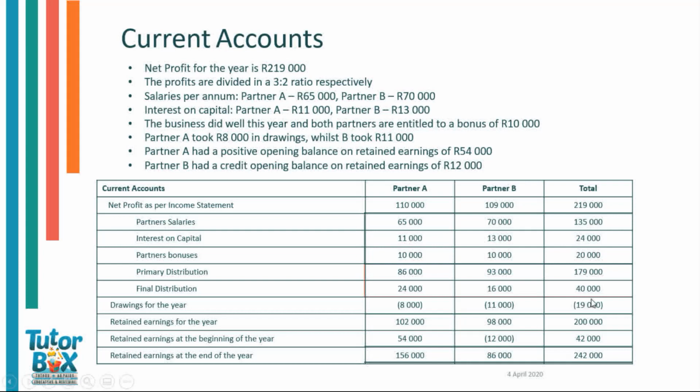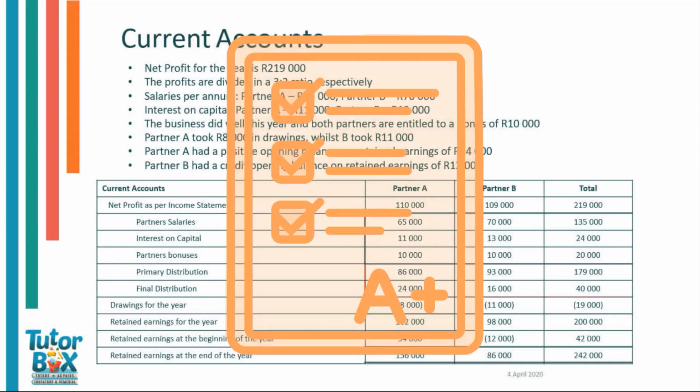Just a tip, when you are working with your current account, after you have done your final distribution in the proportion and you have worked back to your net profit as per income statement, add these two amounts up and make sure that they're equal to the total. If they do not, that is okay. I recommend that you continue with your test or exam, and if you have time, come back and see where you might have gone wrong. You will still get method marks and you'll only lose a few marks. But it always is a nice feeling when you know that your work checks out and that you got full marks for the question.